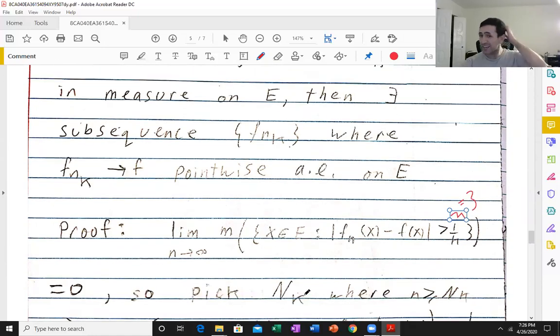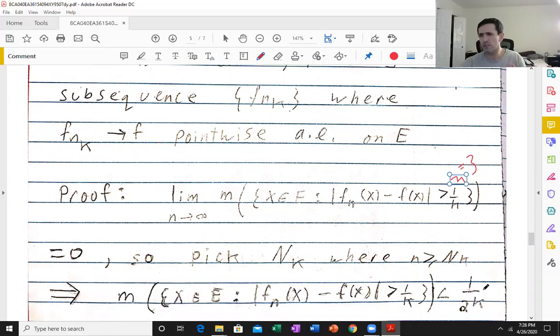Let's pick an n_k. For large enough n, this is less than epsilon. Let's say epsilon is 1 over 2 to the k. So pick big n_k where this measure is less than 1 over 2 to the k if n is larger than n_k. That's just the definition of this limit equals 0, nothing more.